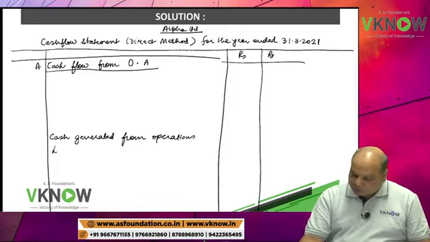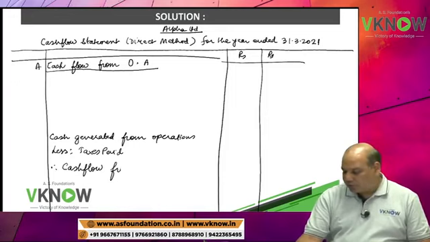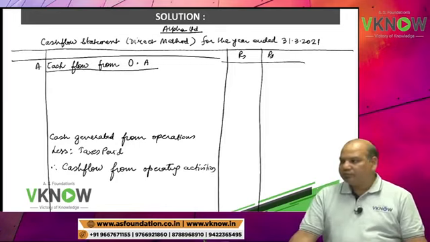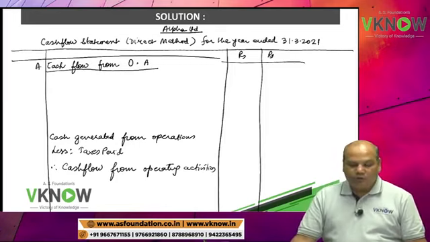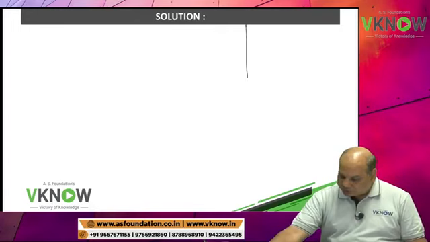Cash generated from operations less taxes paid. Therefore, cash flow from operating activities. Same format. The purpose is more and more practice.